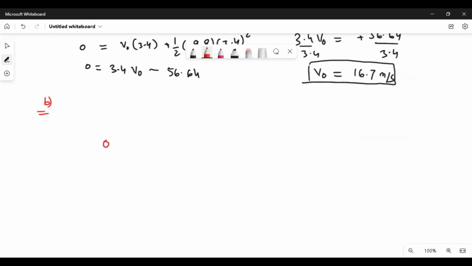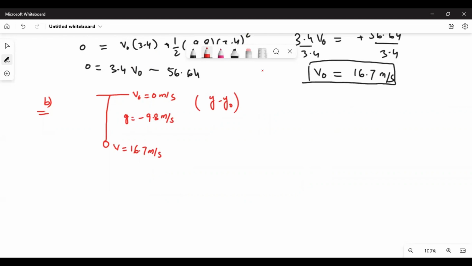This is the ball that is initially moving to some height. I told you the initial velocity of the ball we just calculated is 16.7 meter per second. You throw it with this, and when it reaches maximum height, V will be 0 meter per second. Now, the acceleration going up is negative 9.8 meter per square second, and we are asked to find y minus y naught.